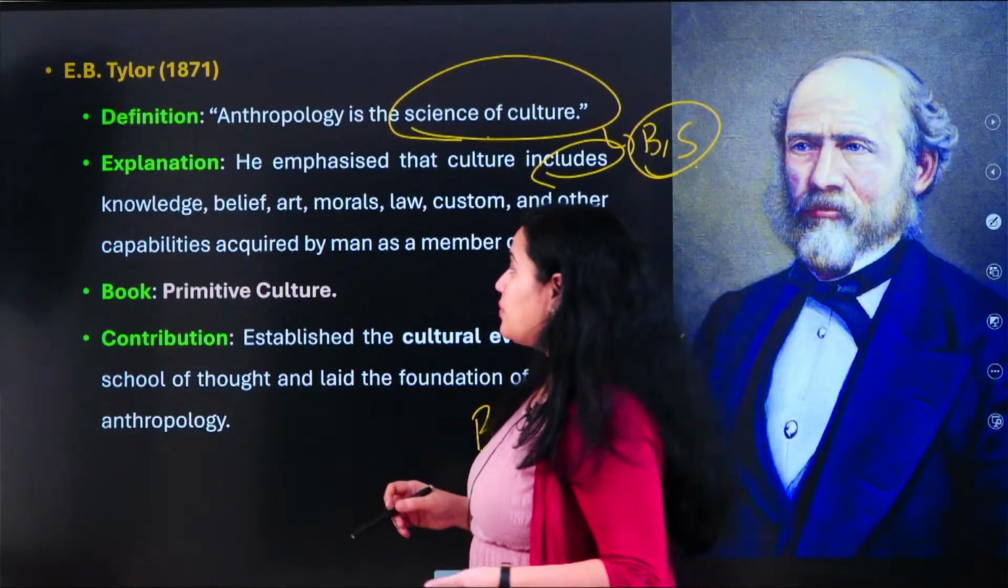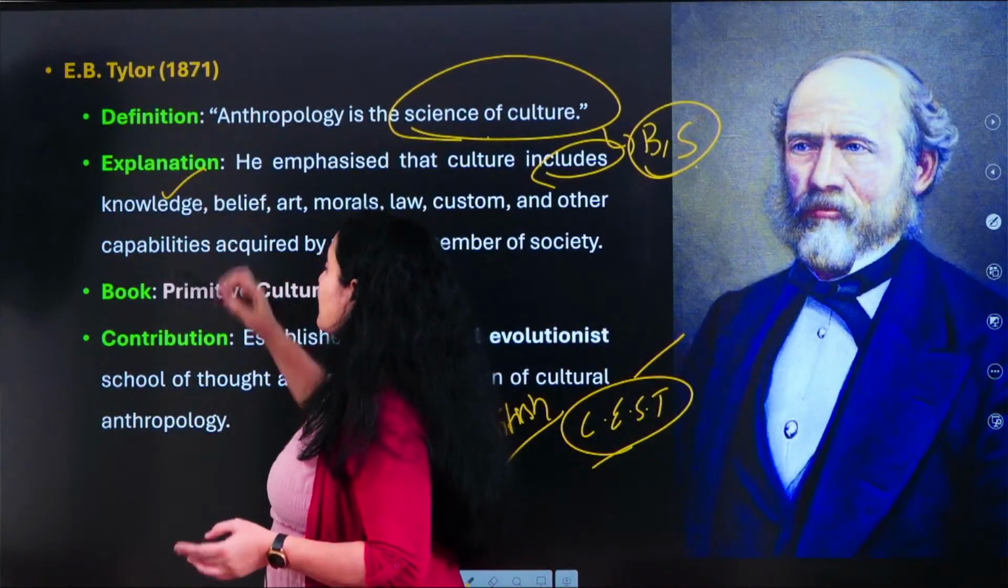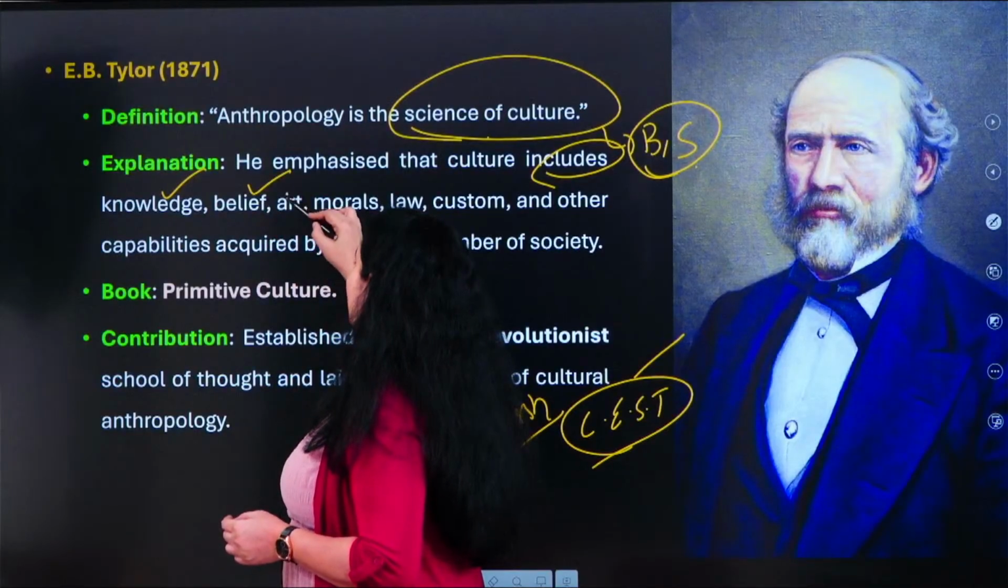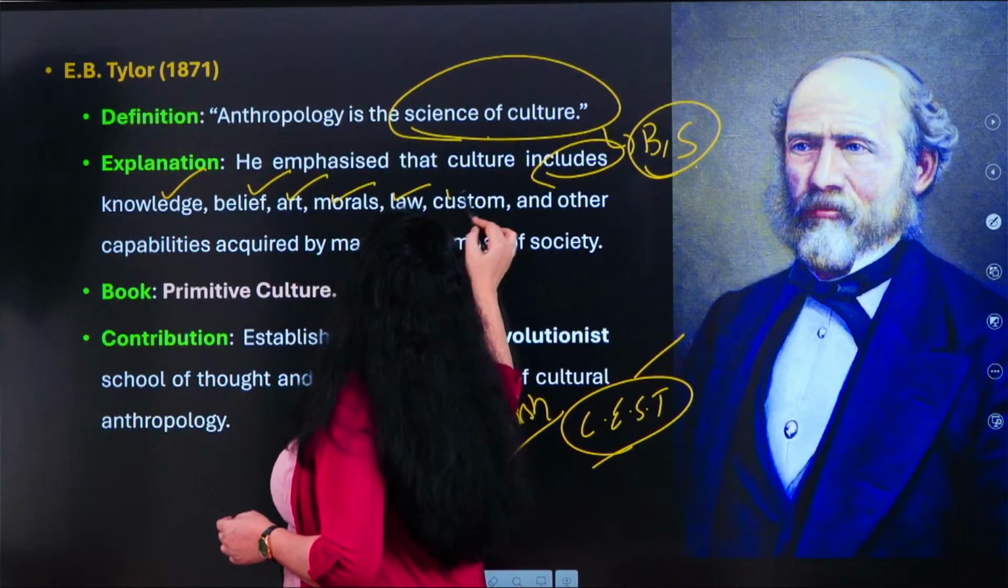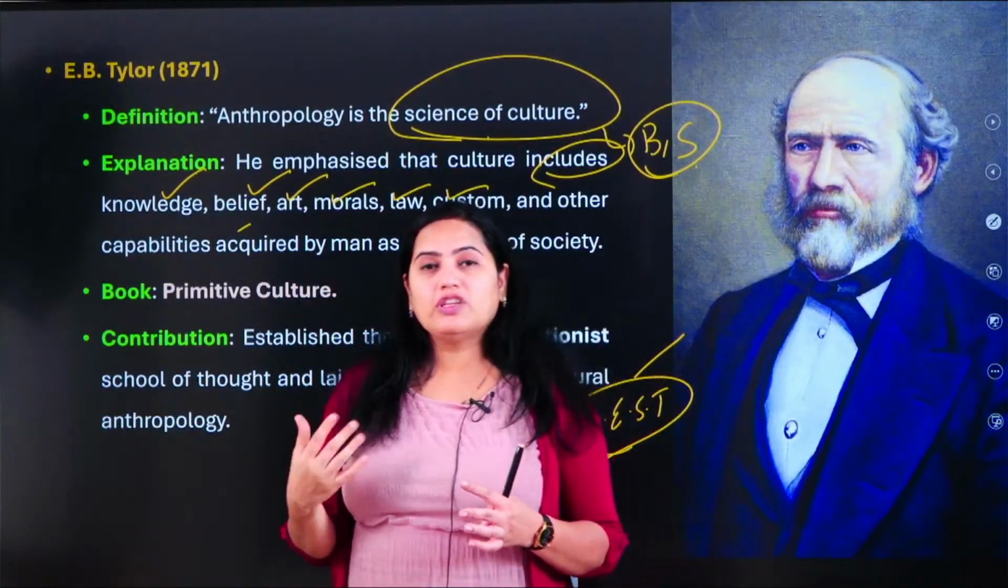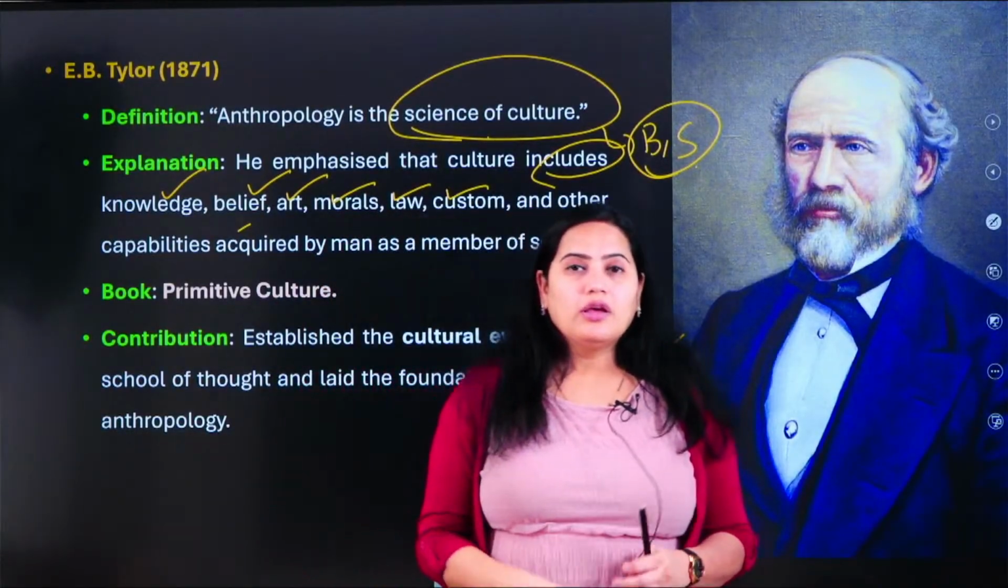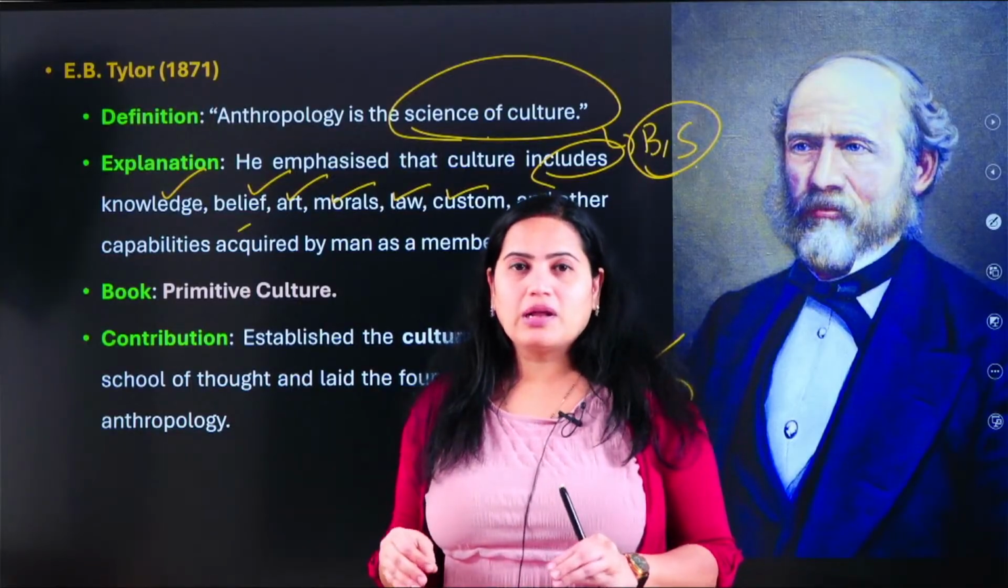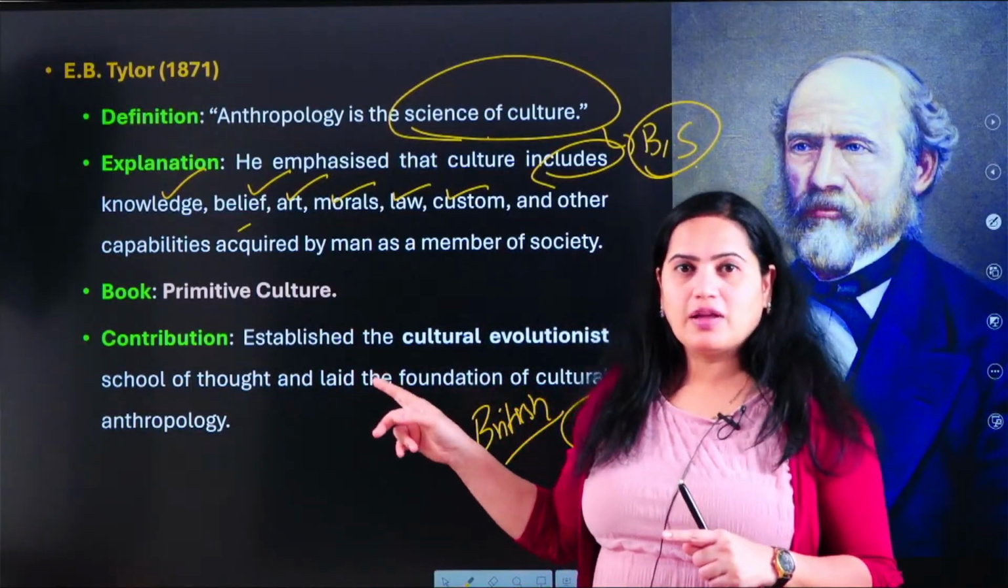He is saying that culture में क्या क्या होते हैं? He is saying that culture में knowledge होते हैं, belief होती है, arts, morals, laws, customs and the other capabilities, और भी capabilities हो सकते हैं eventually what people can acquire. So that is his opinion about culture. So this is not the perfect meaning of anthropology.